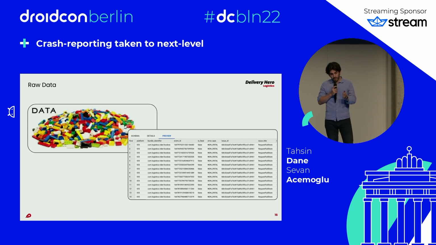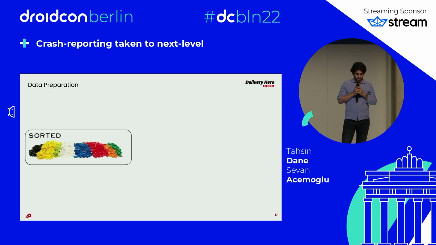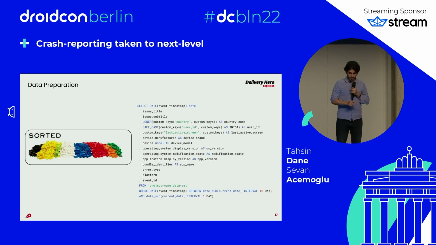So the next step is you need to understand this table. It's kind of like sorting your Legos. In this case, you're preparing your query to pull the specific information from your table, so you don't need to pull everything.